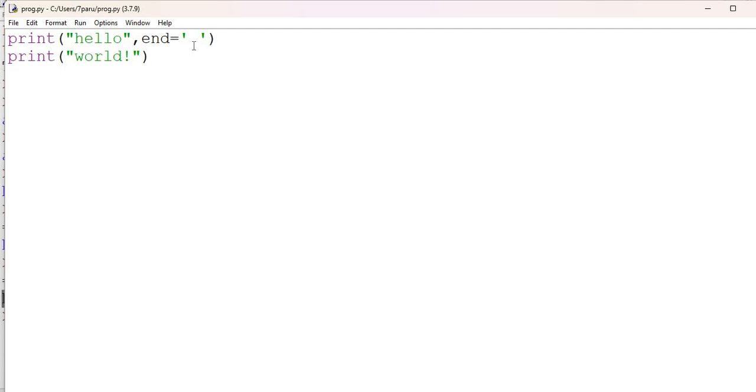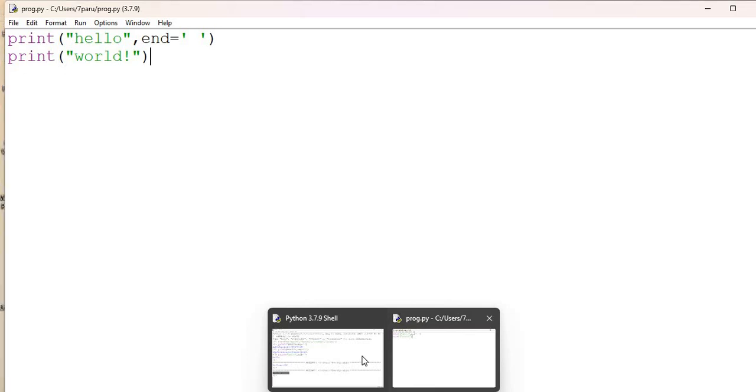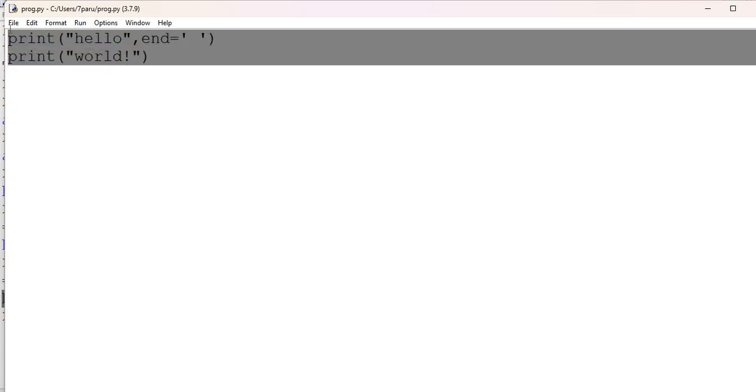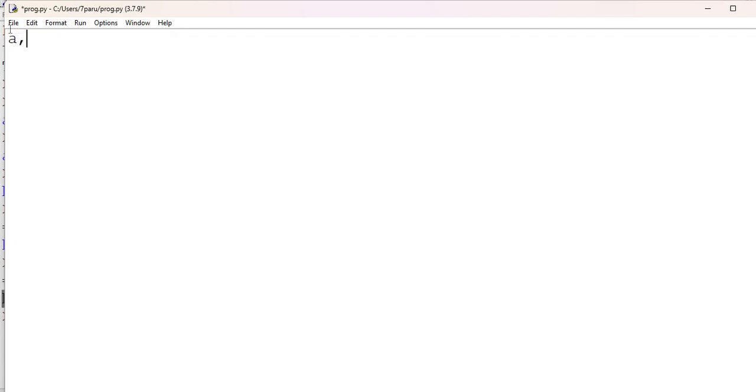You can also make use of end to create custom formatting. Suppose we want to print the Fibonacci sequence on the same line, separated by commas. So first, let's create a program for the same. a, b = 0, 1, and while a is less than 10,